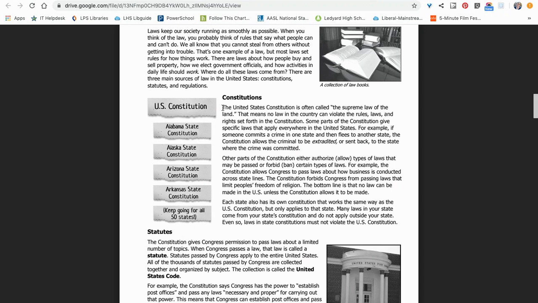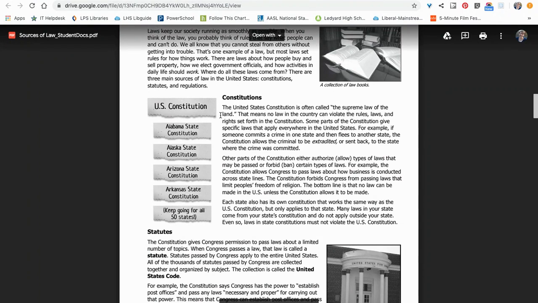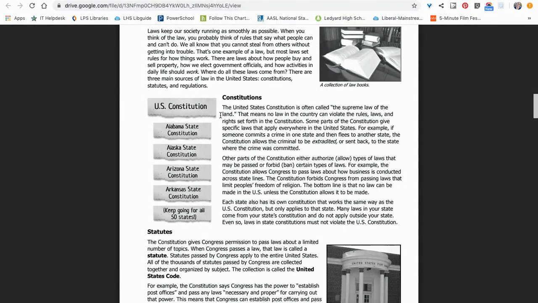So, constitutions. The United States Constitution, sorry, I abbreviated. The United States Constitution is often called the supreme law of the land. That means no law in the country can violate the rules, laws, and rights set forth in the Constitution. Some parts of the Constitution give specific laws that apply everywhere in the United States. For example, if someone commits a crime in one state and then flees to another state, the Constitution allows the criminal to be extradited or sent back to the state where the crime was committed.